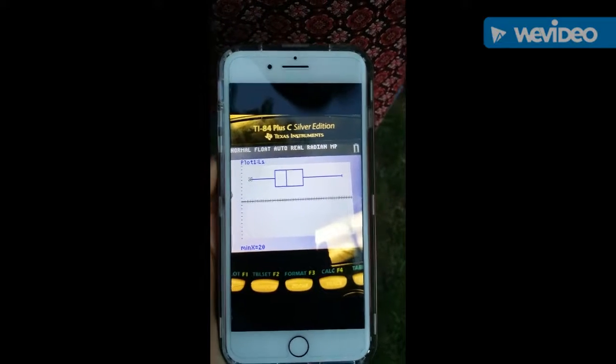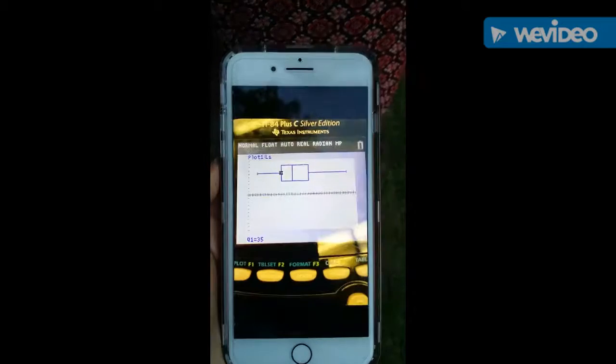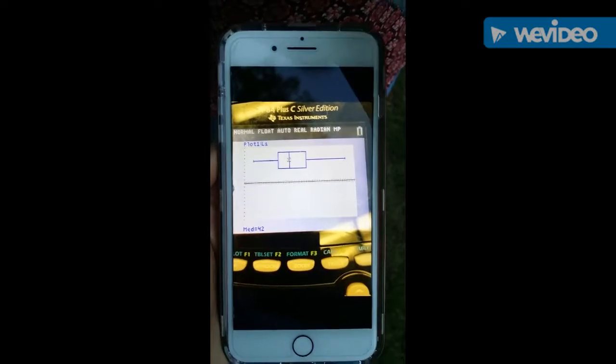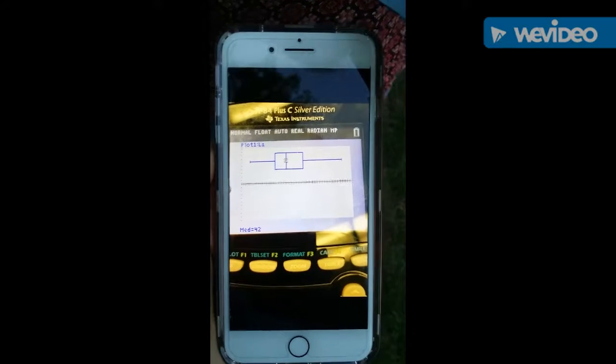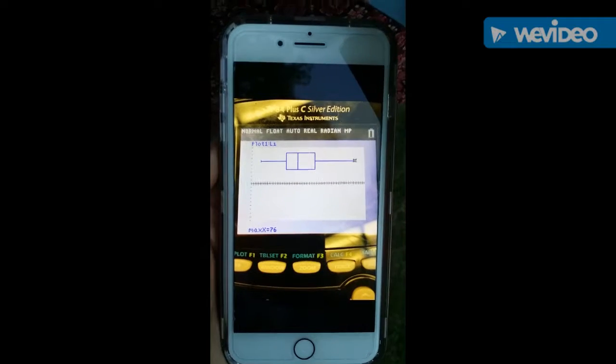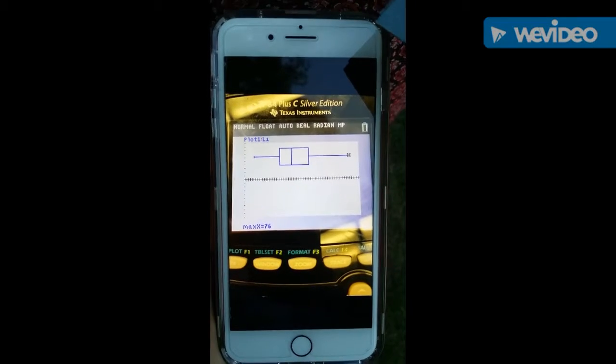The minimum hours of sleep was 20. The first quartile was 35 hours. The median was 42 hours. The third quartile was 52 hours. And the maximum hours of sleep per week was 76. Jasmine, back to you.